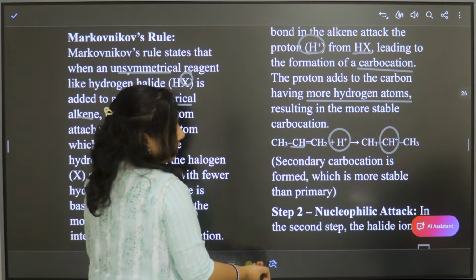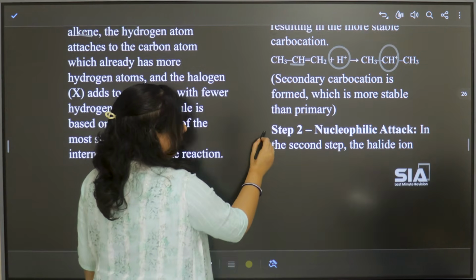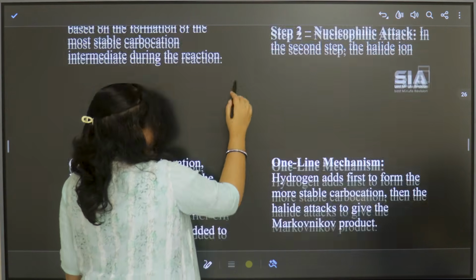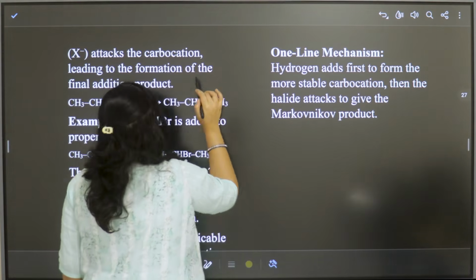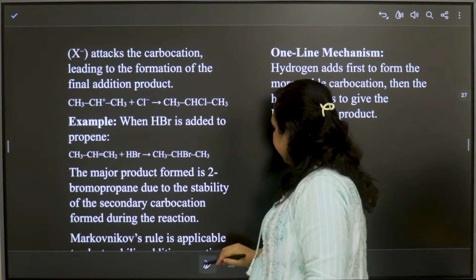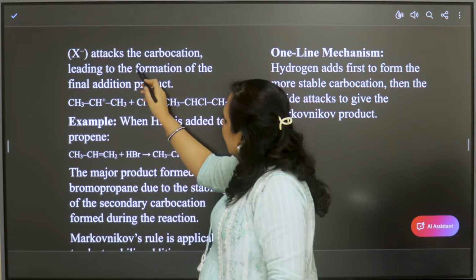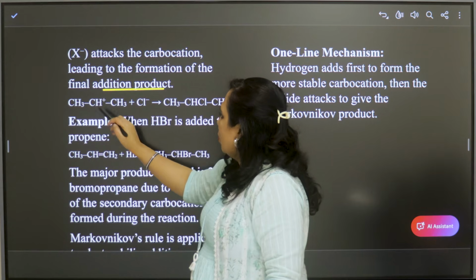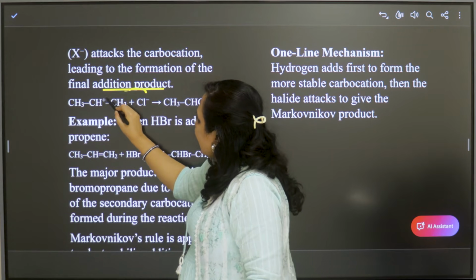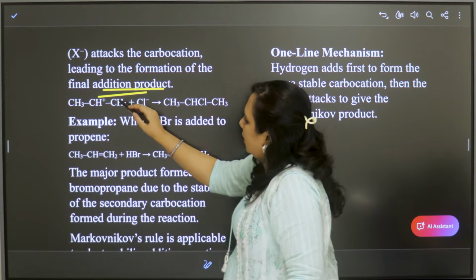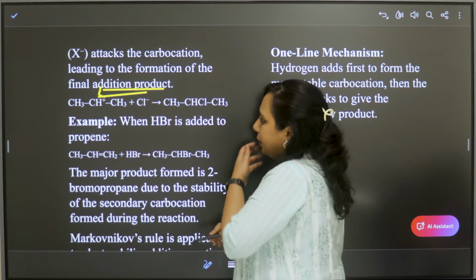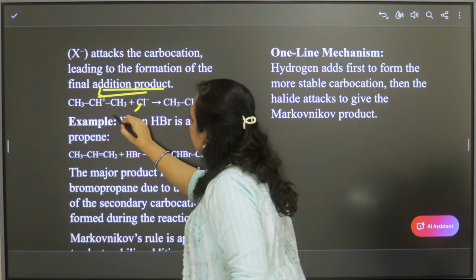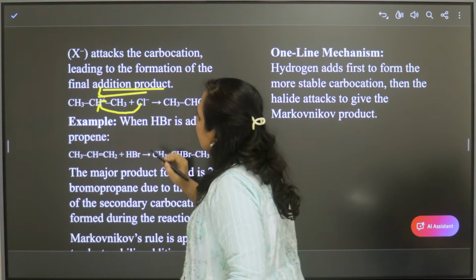Now, next what happens is the nucleophilic attack. So, the attack of halide ion occurs, it attacks the carbocation leading to the formation of the final product. So, the halide will directly attach to this second carbon. So, from here to here, right?